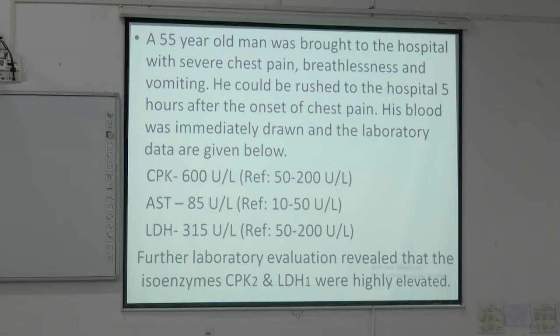What is the role of LDH? What will convert to what? Lactate to pyruvate or pyruvate to lactate. Both will be converted by the LDH. So LDH1 will be highly increased. In electrophoresis, which will go faster? Fastest move out of 5 isoenzymes, LDH1 will be fastest.